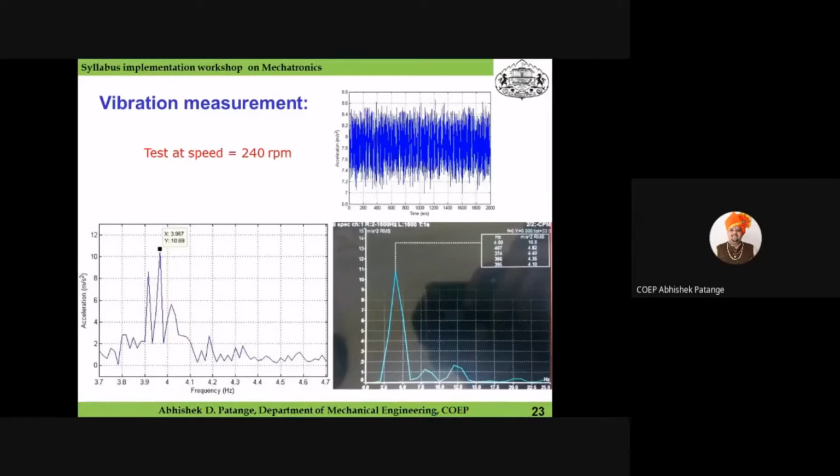Now this has also been calibrated with a standard FFT analyzer. On the right hand side, you can see the black graph which was taken from the standard FFT analyzer, and you can see the exact frequency is equal to 4 hertz. Similarly, the developed system was calibrated with the standard system, and the accuracy was found out.